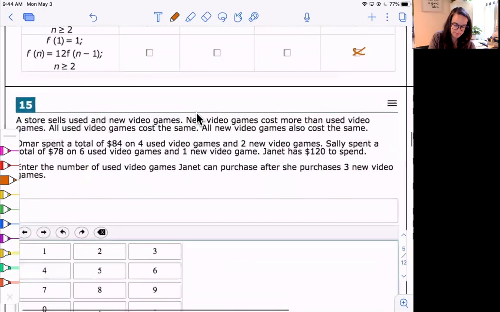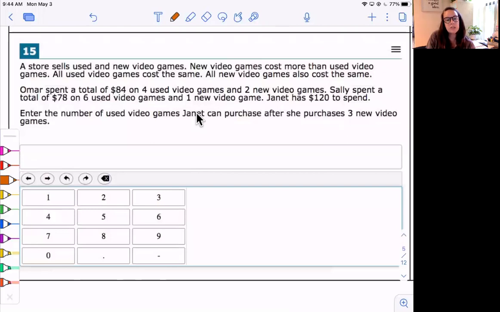Cool. All right. 15 says, a store sells used and new video games. New video games cost more than used video games. Well, that makes sense. All used video games cost the same. All new video games also cost the same. So the used ones cost one price and the new ones cost another price. Okay. The new ones are more expensive. So maybe the new ones are $50 and the used ones are $30 or something.